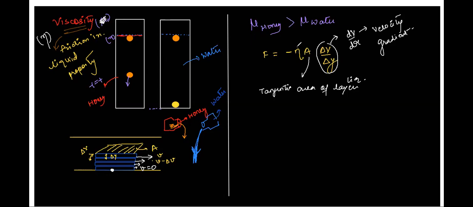So this eta is nothing but viscosity, right? And this is the force opposing the relative motion between layers.